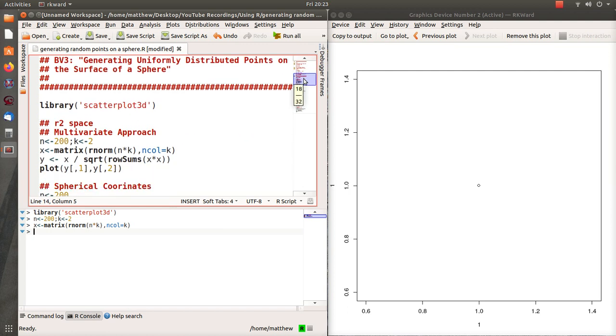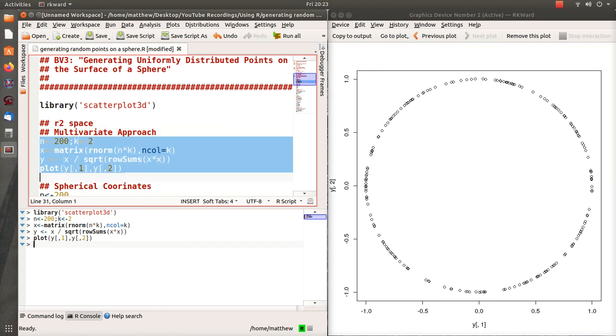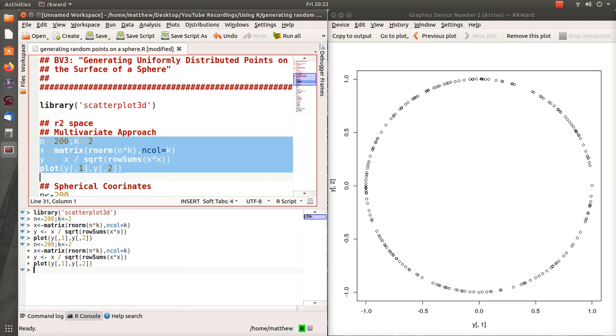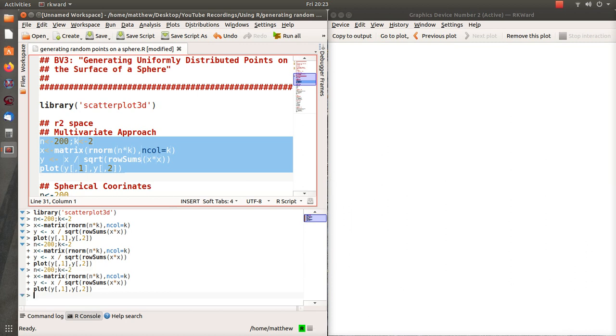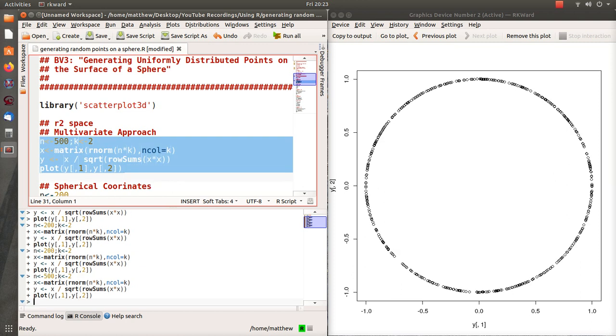The way to do that in R is we take X times X and sum the rows, and square root them, and then take that and divide each of the components in X by it, put that in Y, and then we plot it. And here are 200 points randomly put around a circle. Isn't that so cool? I'm going to highlight it and plot it a few times. Here's another version. Here's another version. We can add points to this. Let's say there's 500. And then of course they're a lot tighter around this circle.